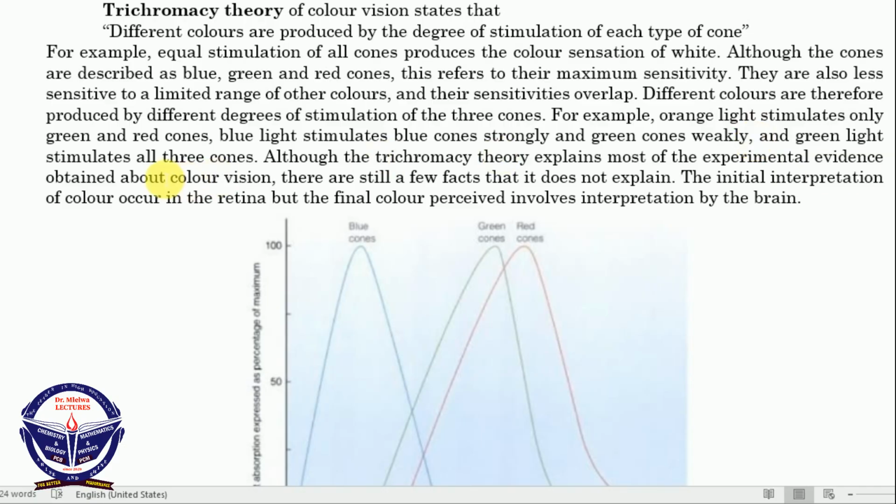Green light stimulates all 3 cones, but the degree of stimulation is not equal, because it will stimulate the green cone more, and the blue cone and red cone less. Although the trichromacy theory explains most of the experimental evidence obtained about color vision, there are still a few factors that it does not explain. The initial interpretation of color occurs in the retina, but the final color perceived involves interpretation by the brain.